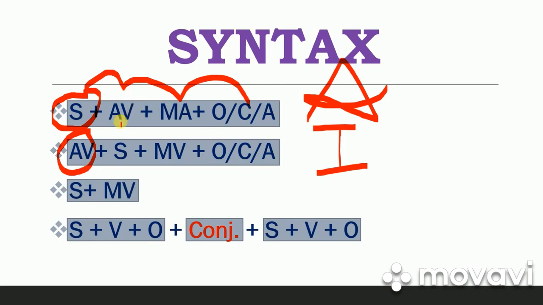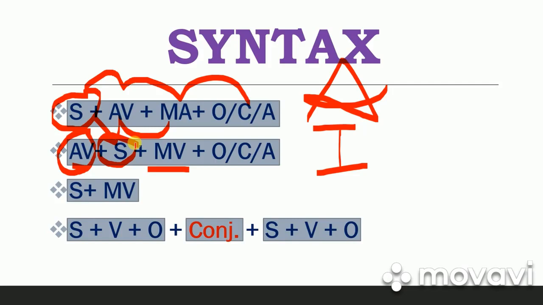Okay. So auxiliary verb and main verb, both of these verbs come one after the other in an assertive sentence. But in an interrogative sentence, we use the subject in between these two verbs. Okay. Now this is an auxiliary verb and this is the main verb, and between these two verbs we have used the subject. Okay. I'll give you an example to understand this.